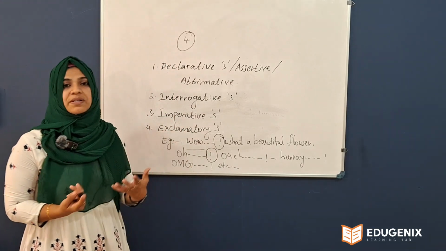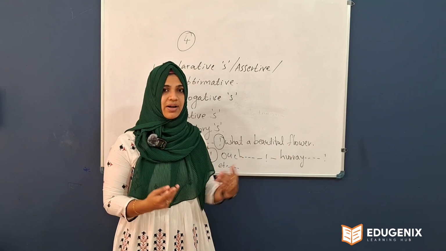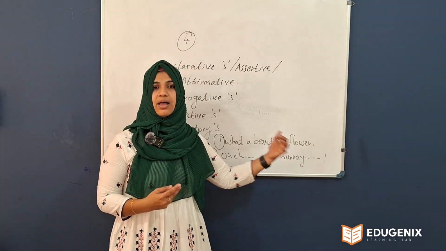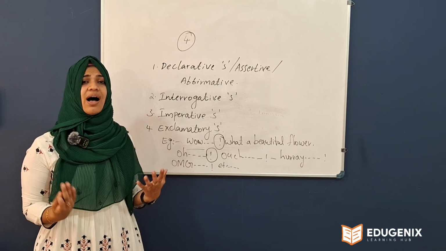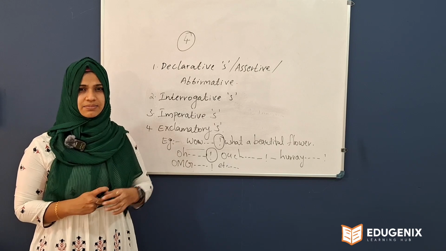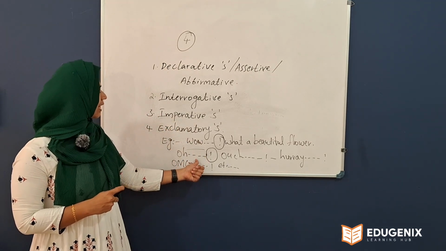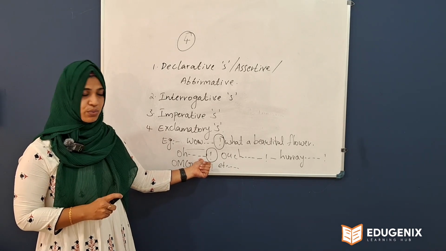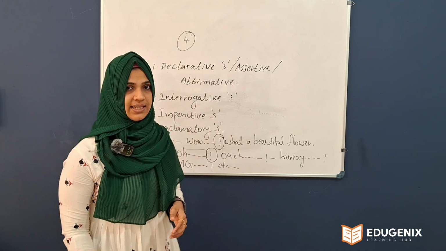So, I want to express my feeling. In the morning, I saw a beautiful flower in my garden. I'm very excited and I'm saying, wow, what a beautiful flower this is. So that word wow shows it is an exclamatory word. So these types of sentences are called exclamatory sentences.